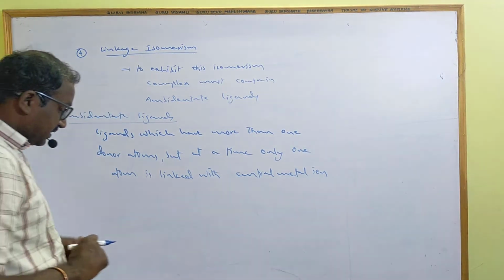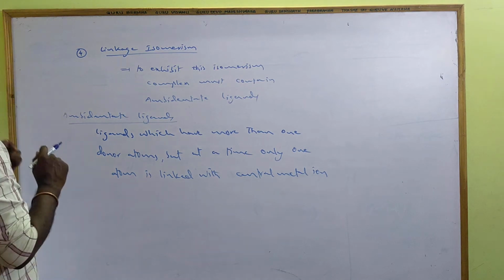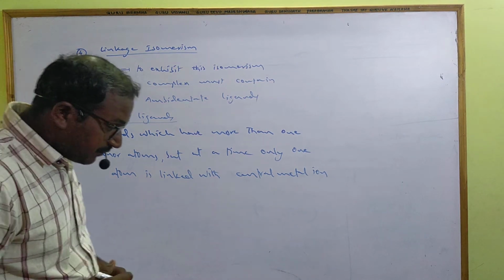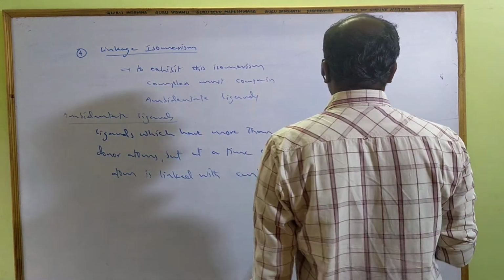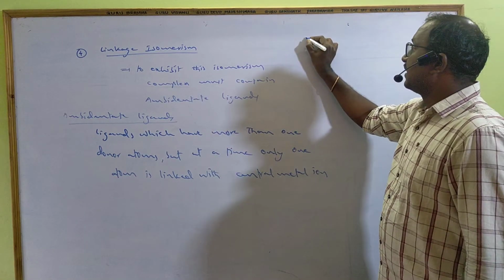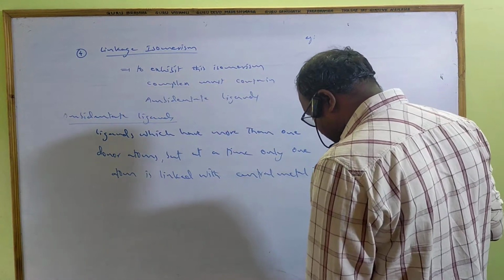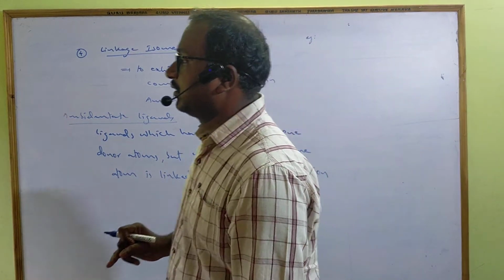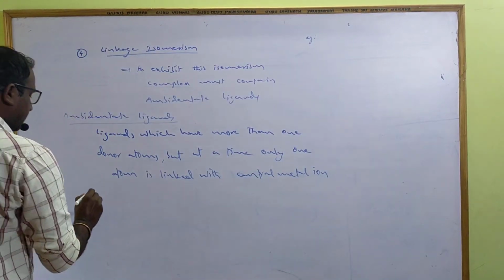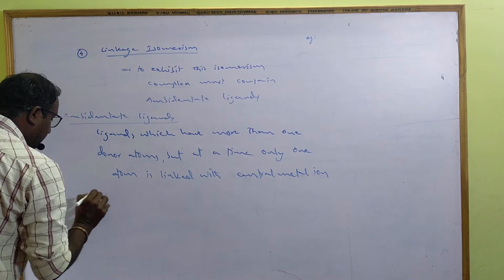So let us see an example. This isomerism is possible if ambidentate ligands are present. Let me first write examples of ambidentate ligands.